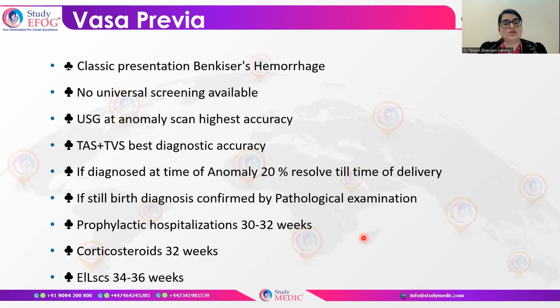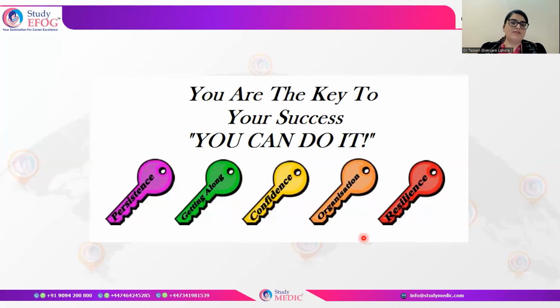If it is diagnosed, 20% can resolve by the time of delivery. If it is a stillbirth, then histopathological examination can be confirmatory. Prophylactic hospitalization is done in these patients at 30 to 32 weeks of gestation, corticosteroids at 32 weeks, and elective lower segment cesarean section at 34 to 36 weeks of gestation is done in these patients. So this is about antenatal care of the RRR series.